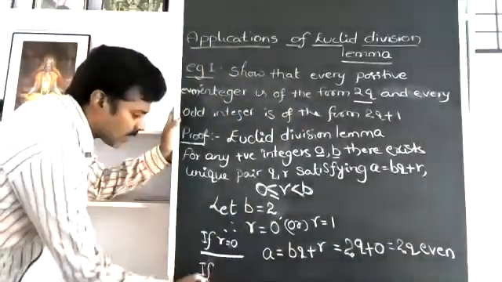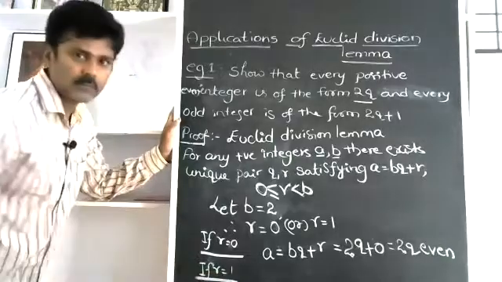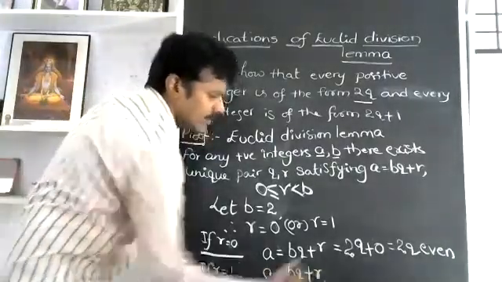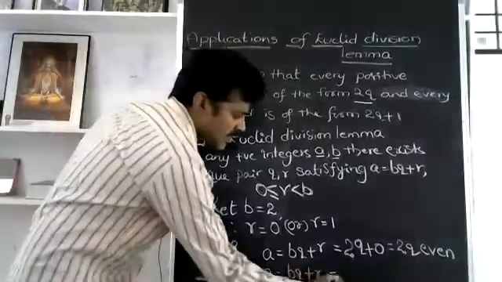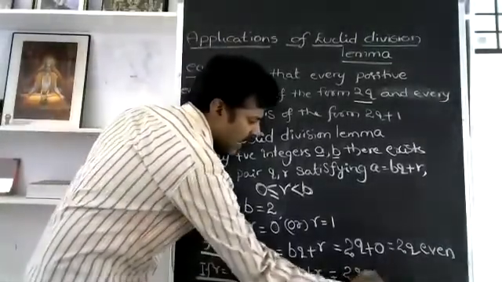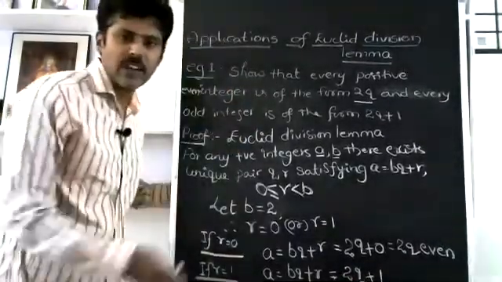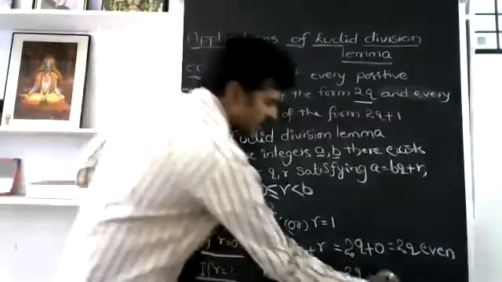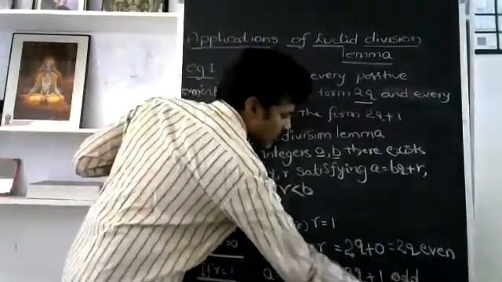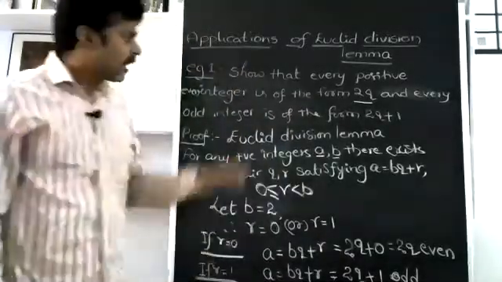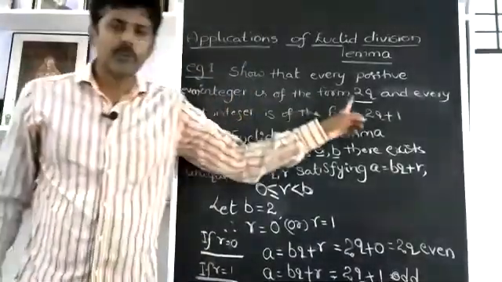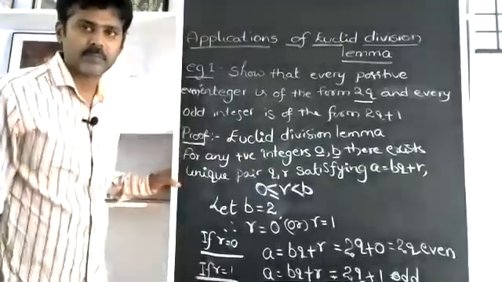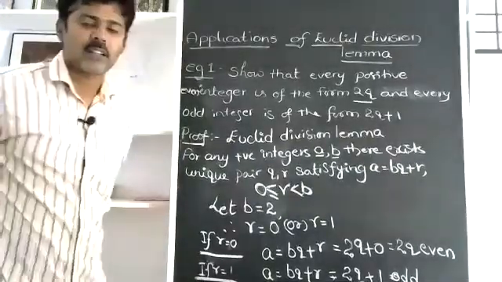Similarly, if r = 1, and the same a = bq + r, again it is 2q + 1, and the remainder r is 1. So when we divide by 2 and we get the remainder 1, then it is an odd integer. So finally, I should write the same again. Every positive even integer is in the form of 2q and every odd integer is in the form of 2q + 1. Is it clear for all?